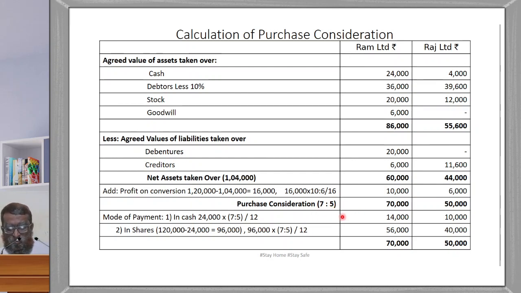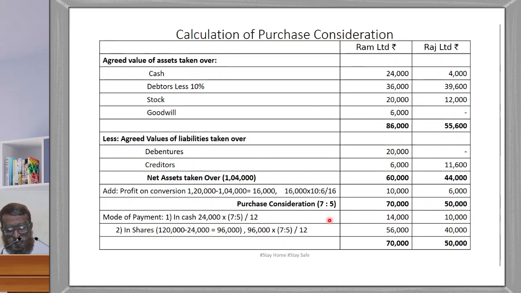So now the cash and shares should be shared between the two companies in the ratio of the purchase consideration, that is 7:5. You should understand it very clearly. No need to confuse.